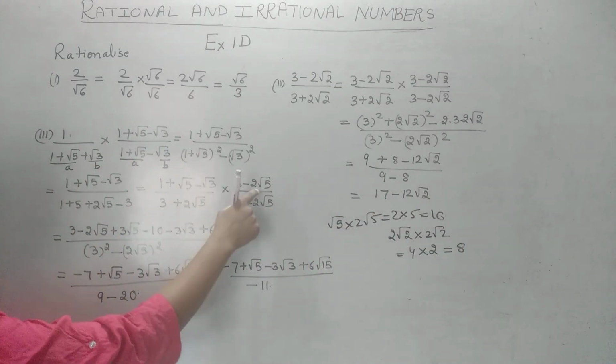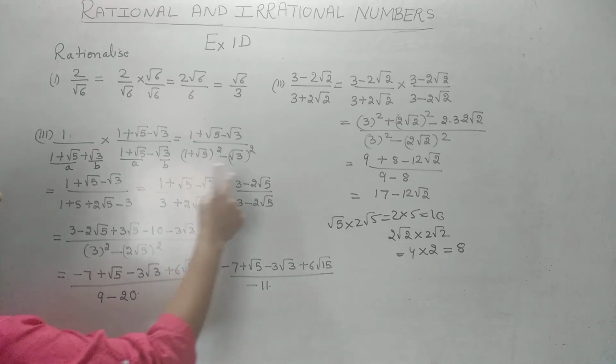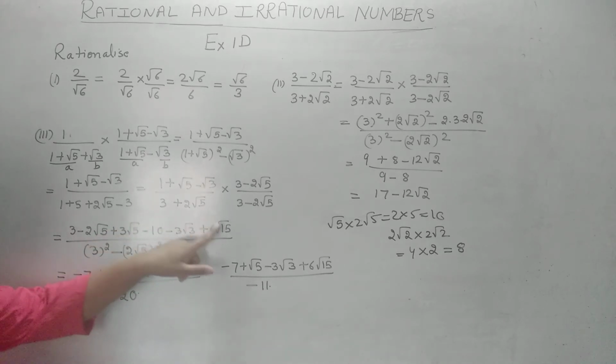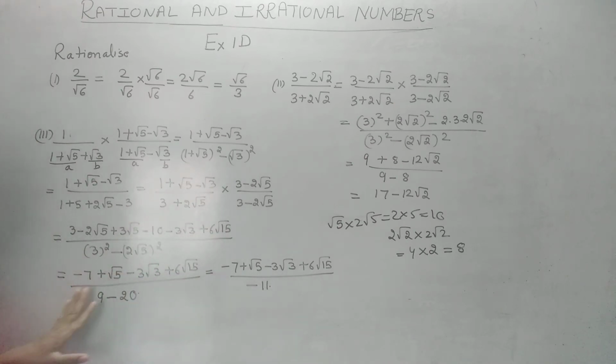Then comes root 3 into 2 root 5. Root 3 into root 5 is root 15. Now root 5 can only be added in root 5. Root 3 can be added only in root 3. Root 15 can be added in root 15. So this is the final answer. They cannot be added among themselves.